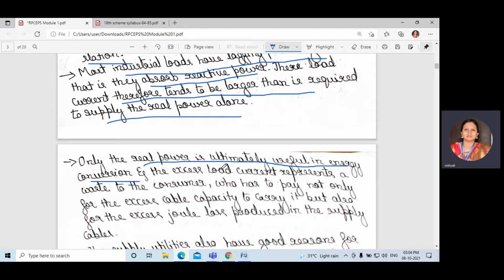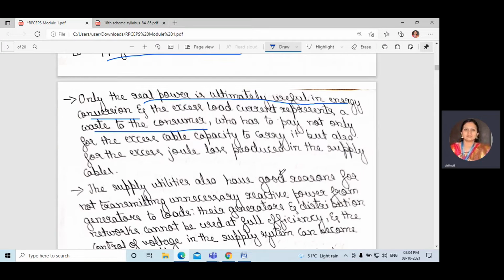Real power is useful in energy conversion, and the excess load current represents a waste to the consumers, who have to pay not only for the excess cable capacity to carry it, but also for the excess joule loss produced in the supply cables.